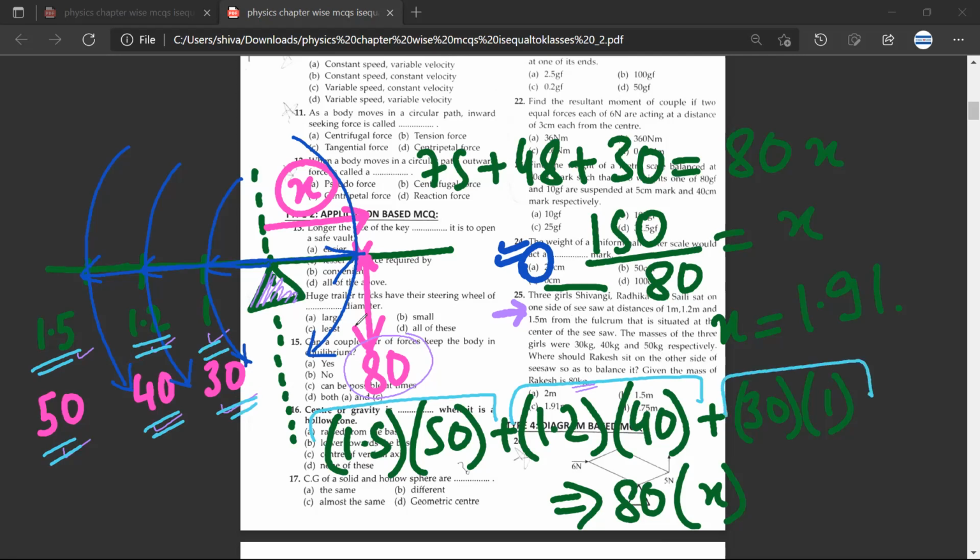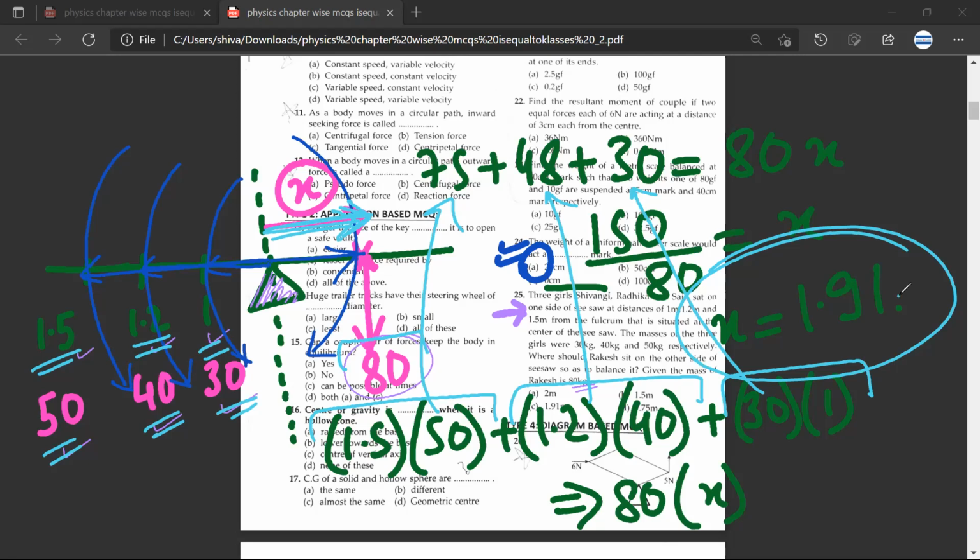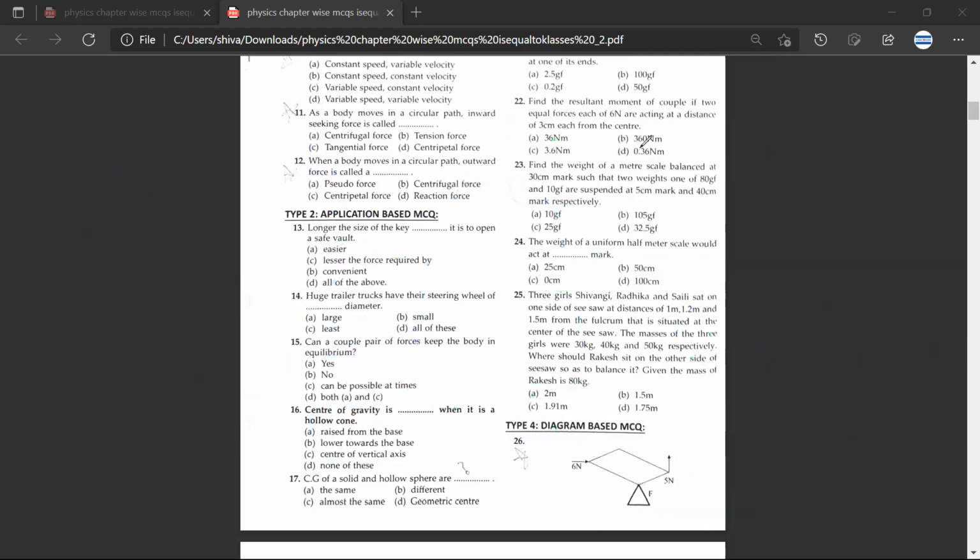This whole would be equal to 80 into x, where x is the distance from the fulcrum. This x is where Rakesh would sit. Any doubt? No doubt. So this is 75, this is 48, this is 30. You calculate this, the answer would be 1.91 meter. Any doubt? No doubt, sir.